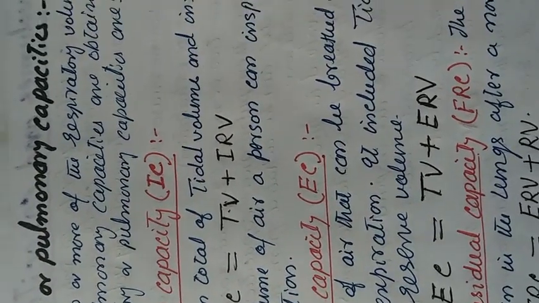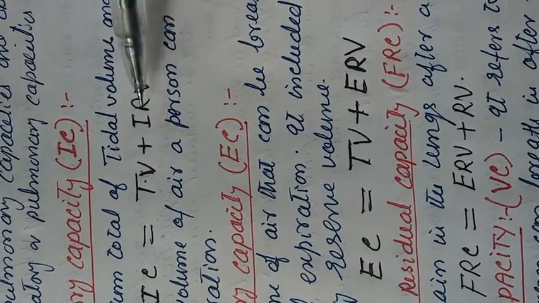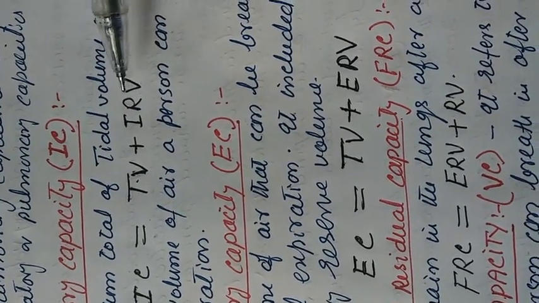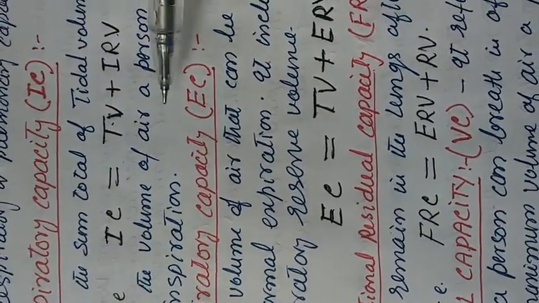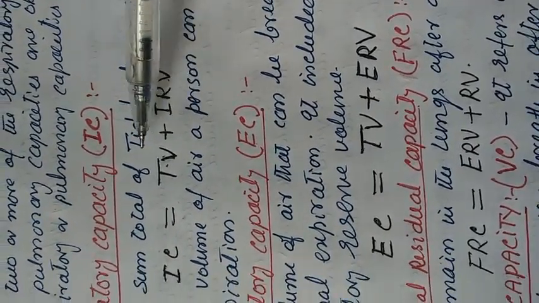Inspiratory capacity is the sum of tidal volume and inspiratory reserve volume, written as IC equals TV plus IRV. That is the volume of air a person can inspire after a normal inspiration.